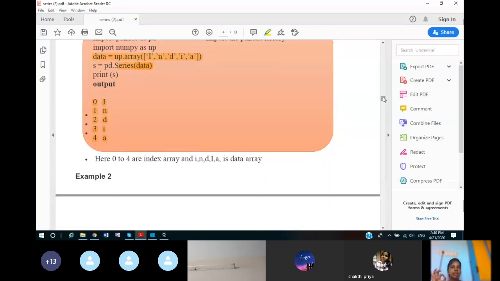Last year in the session ending examination, or what we can say the pre-board examination, one question came like that: how can you create a series using an array?